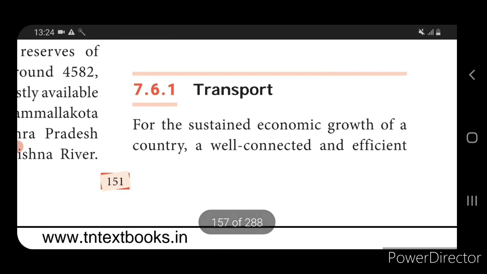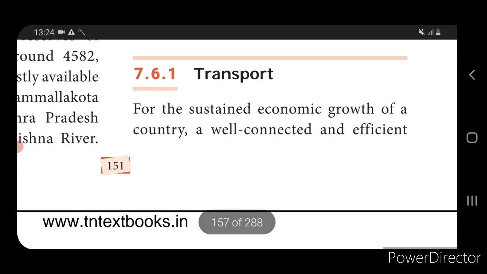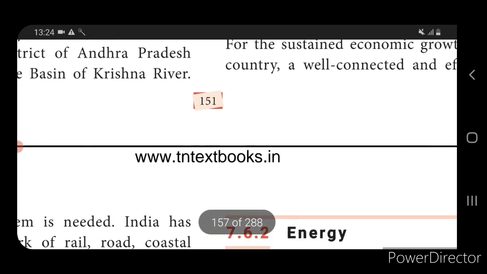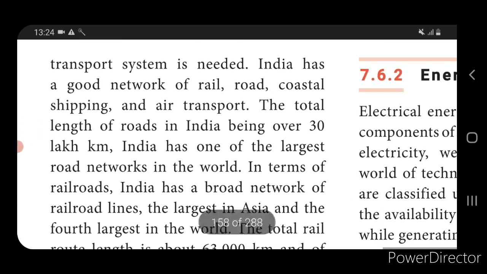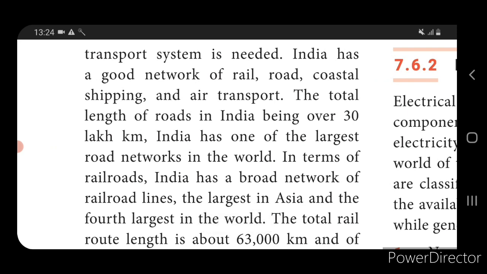Among these, the first one is the most important one, transport. We all know about transport. Transport is the most important. So how does transport support economic development? Transport is well connected and efficient in India. India has a good network, with four types of transport systems: rail, road, coastal shipping, and air transport.